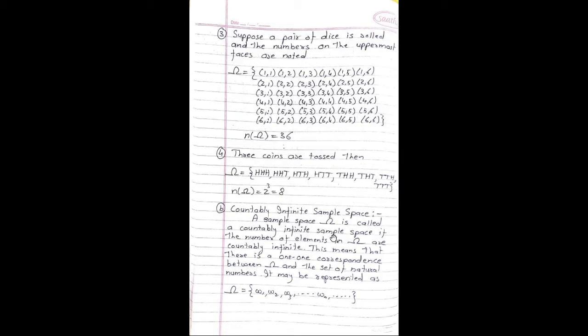A sample space omega is called a countably infinite sample space if the number of elements in omega are countably infinite. This means that there is a 1-1 correspondence between omega and the set of natural numbers. It is represented as omega is equal to {omega 1, omega 2, omega 3, ..., omega n, ...}.